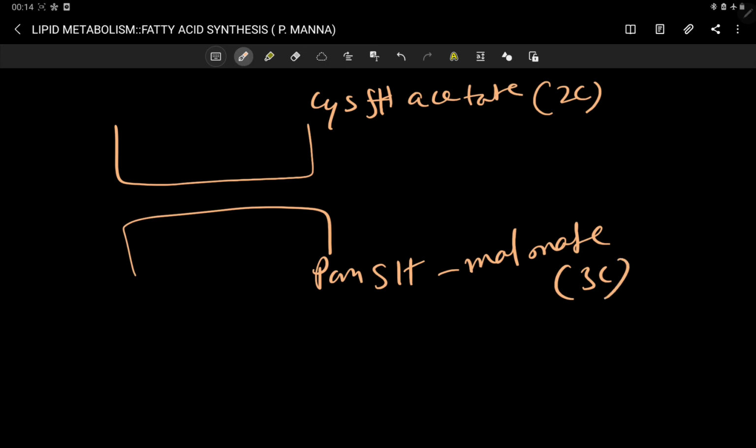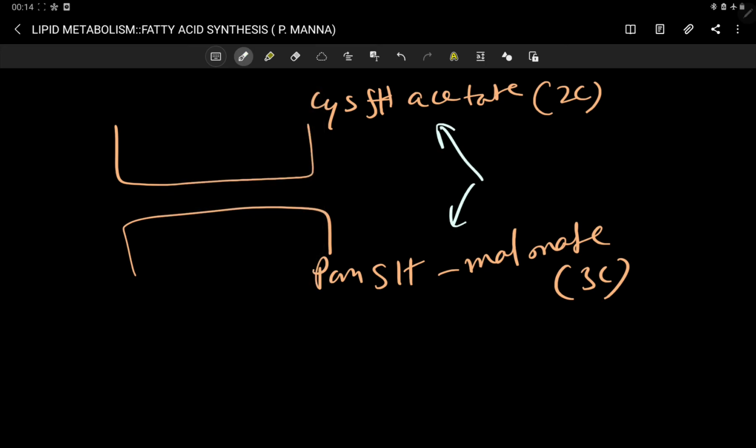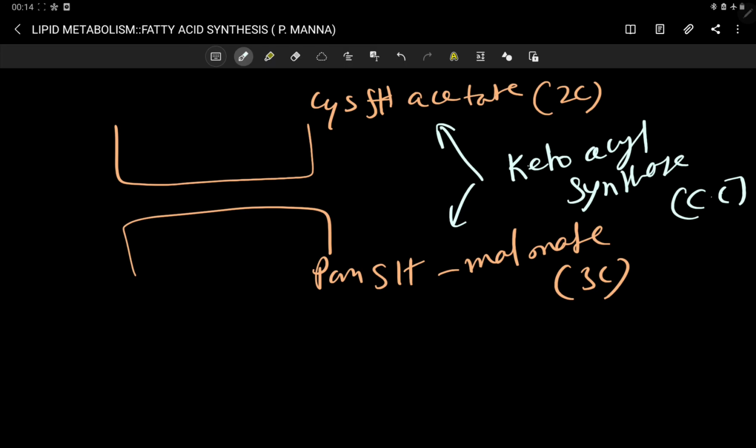Now in the next step, one condensing enzyme, this is your ketoacyl synthase enzyme, is acting. Your ketoacyl synthase is working. This is also called condensing enzyme, and causing what?